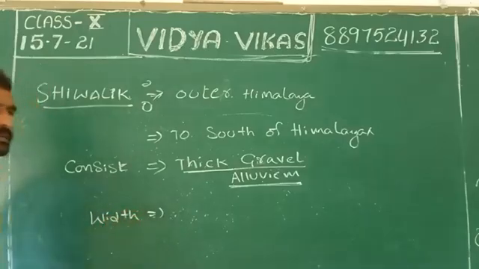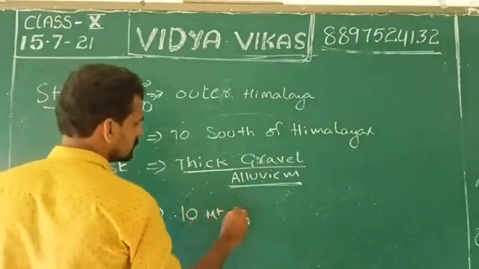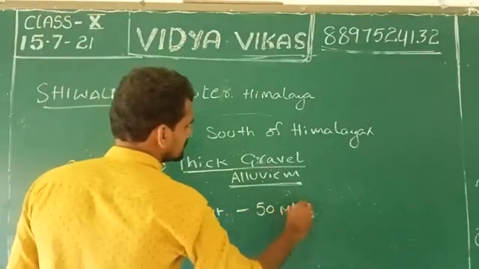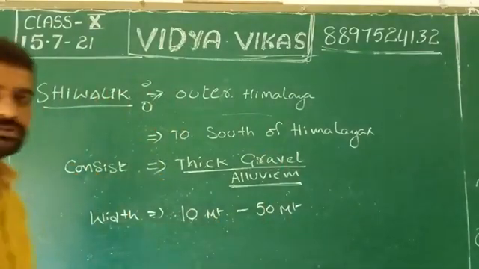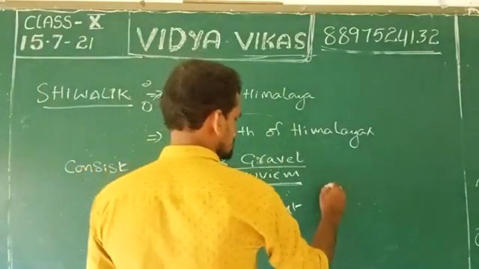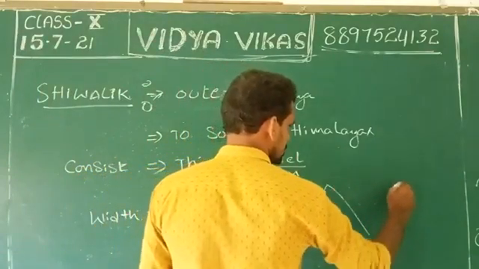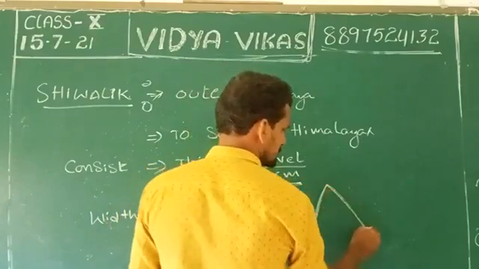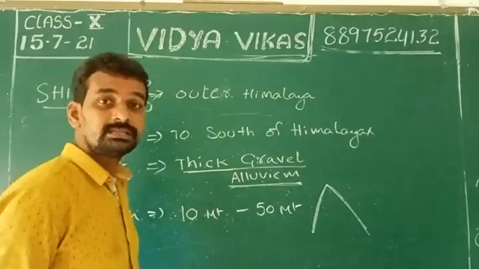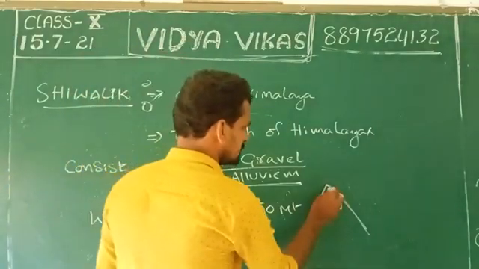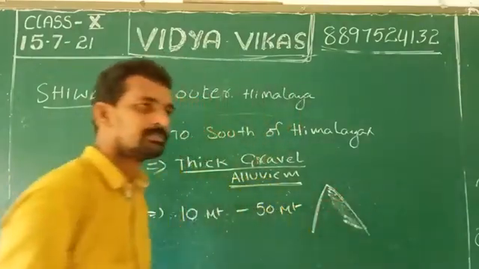Now, the height and width of the Lesser Himalaya. The width of the Lesser Himalaya is 10 meters to 50 meters. How many meters? 10 to 50 meters width. Where is the width? For example, this is the Lesser Himalaya mountain. Where is the width here?